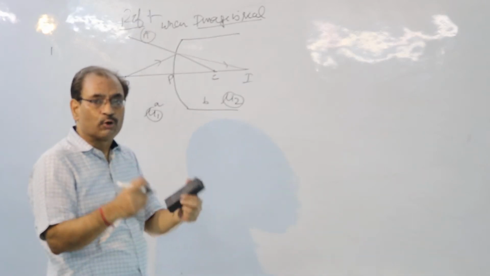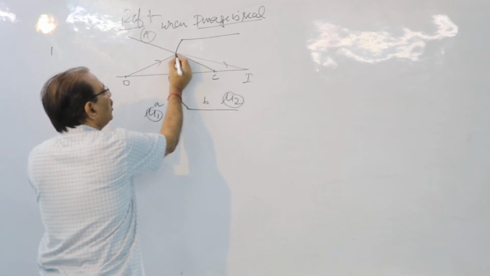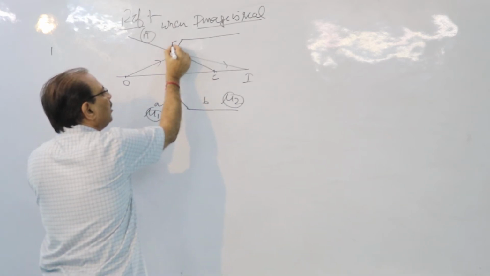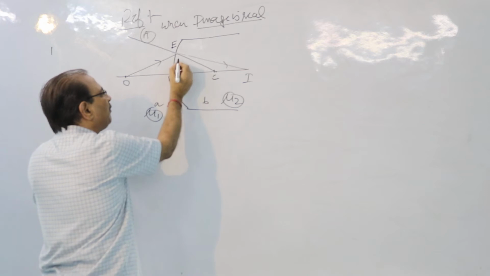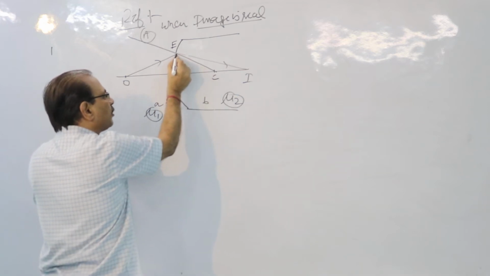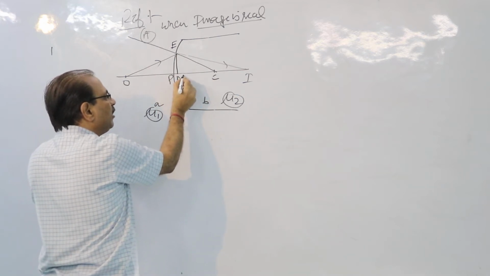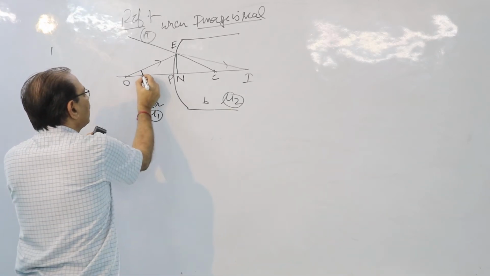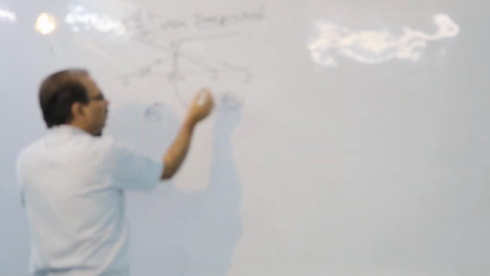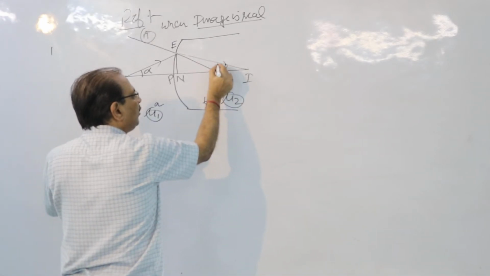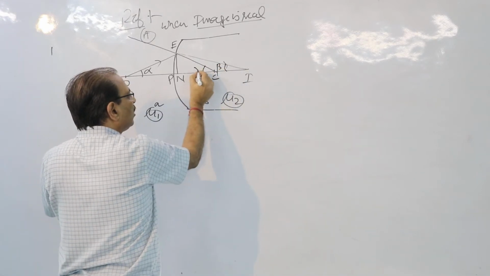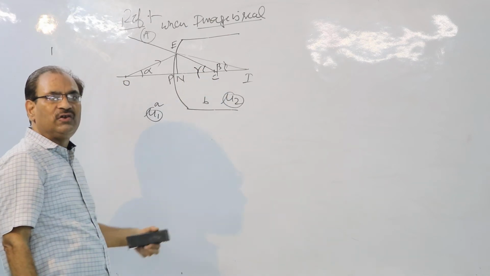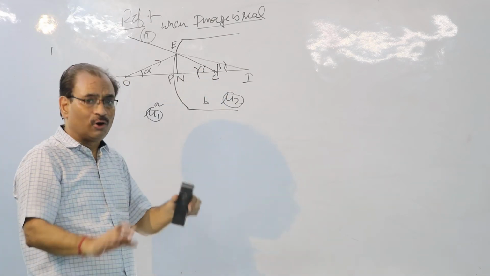What manipulation am I talking about? Children, if this point is taken to be E, a small perpendicular to the principal axis is drawn from here, and this point let it be N. And one more thing, the angle of the object is taken to be alpha, the angle of the image beta, and this angle gamma. This diagram is now completed in all respects.